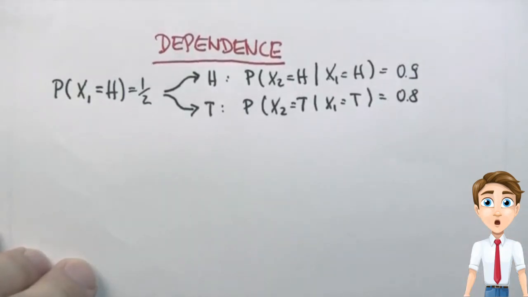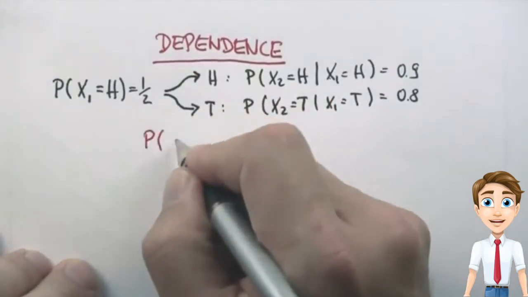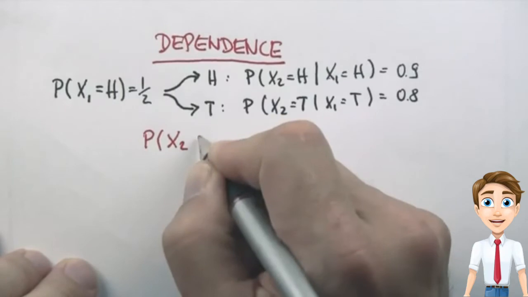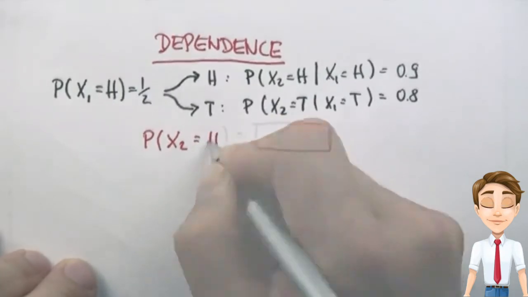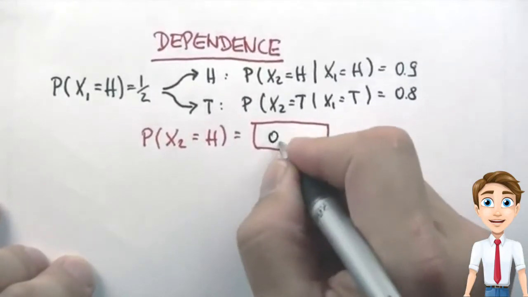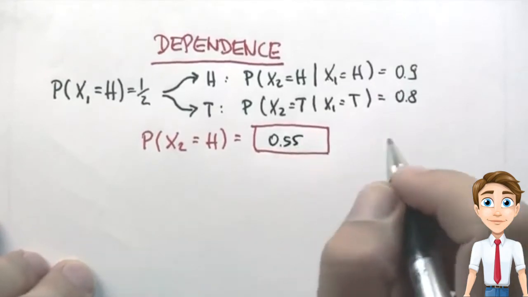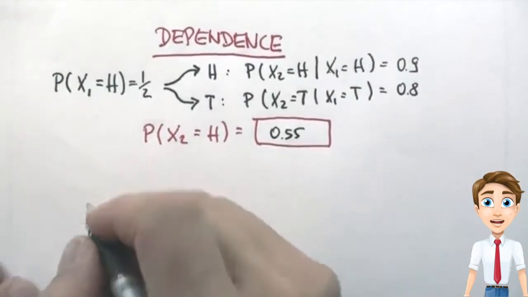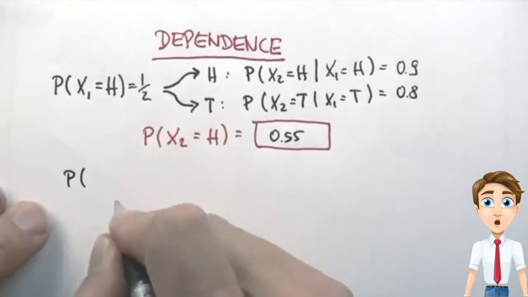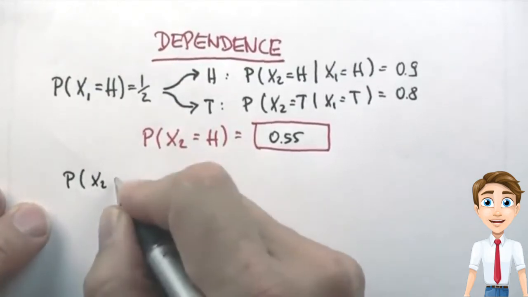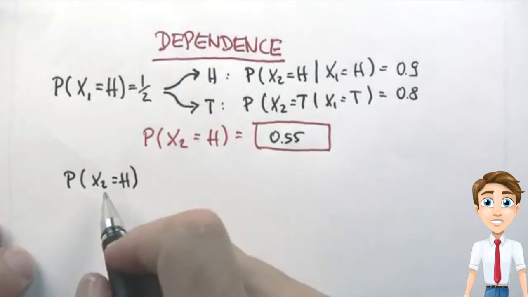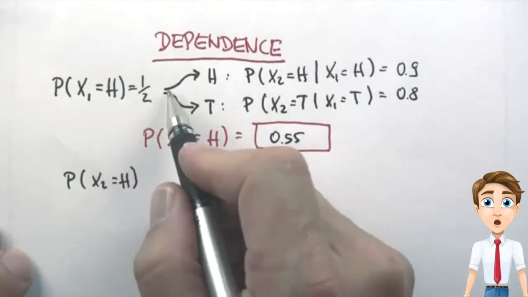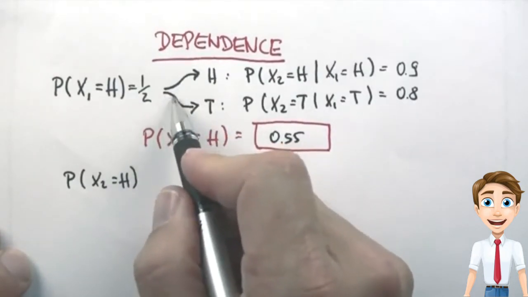So my question for you is, what's the probability of the second coin flip coming up heads? The answer is 0.55. The way to compute this is by the theorem of total probability. Probability of X2 equals heads. There are two ways I can get to this outcome. One is via this path over here, and one is via this path over here.